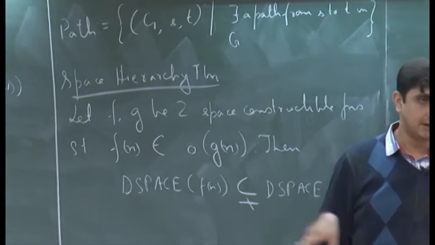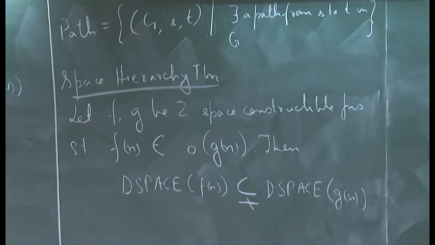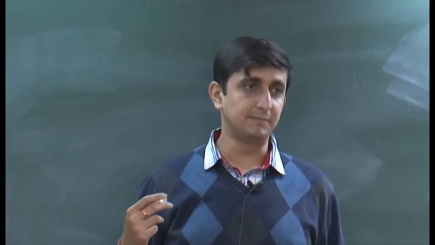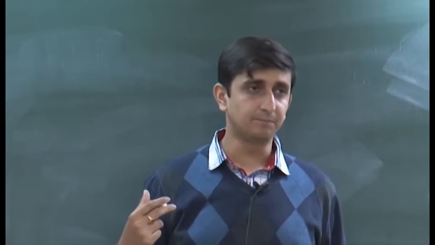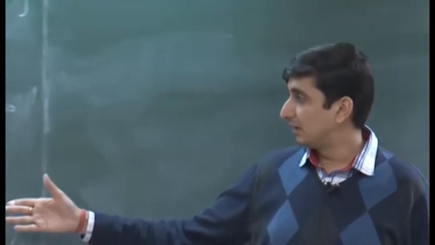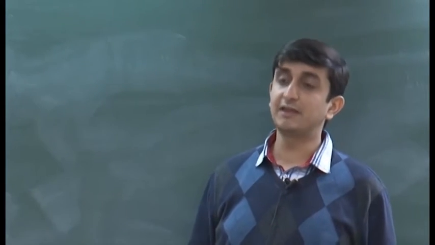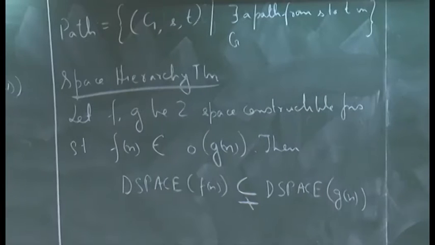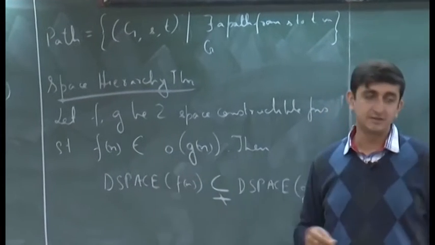The reason for that was that to simulate a Turing machine using the universal Turing machine, there was a factor of log occurring as a time overhead. But if I want to simulate a Turing machine using the universal Turing machine for space, there is only a constant amount of space overhead. So, that is the reason why we do not have any additional factor here.